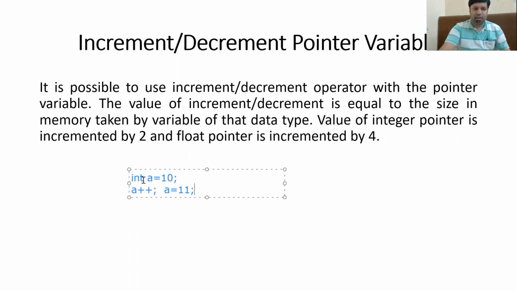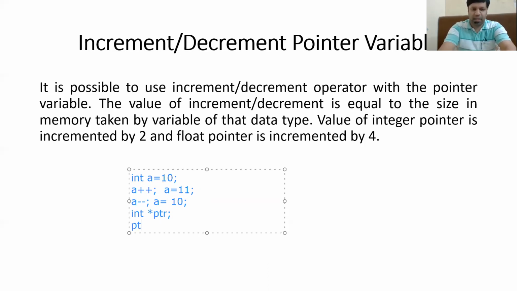Now, similarly, you can also decrement the value of a. So what will be the new value of a? The new value of a will become 10, back to 10. Initially it was 10, incremented by 1, it became 11, decremented by 1, it became 10. Now what will be the effect of the increment and decrement operator if it is applied on a pointer variable? Let us suppose that we create a pointer variable ptr and we